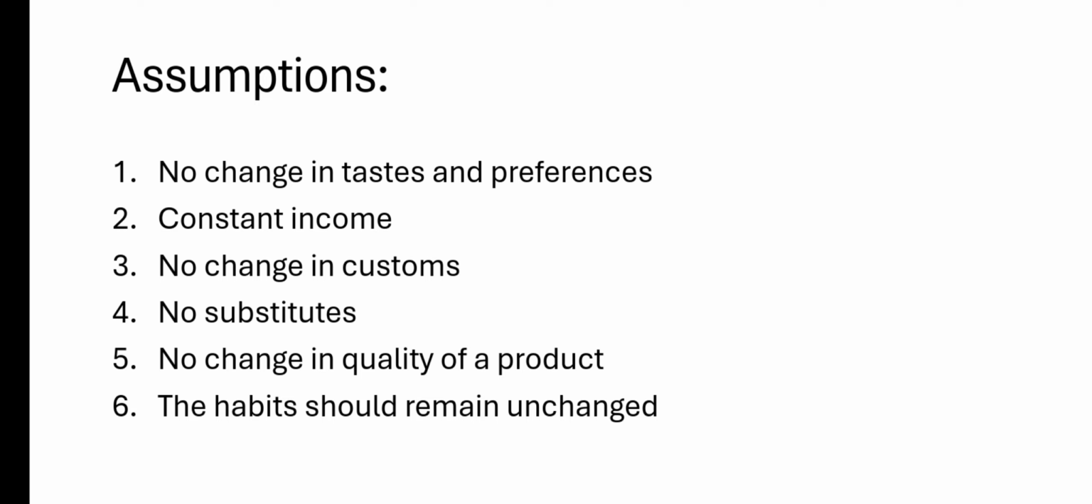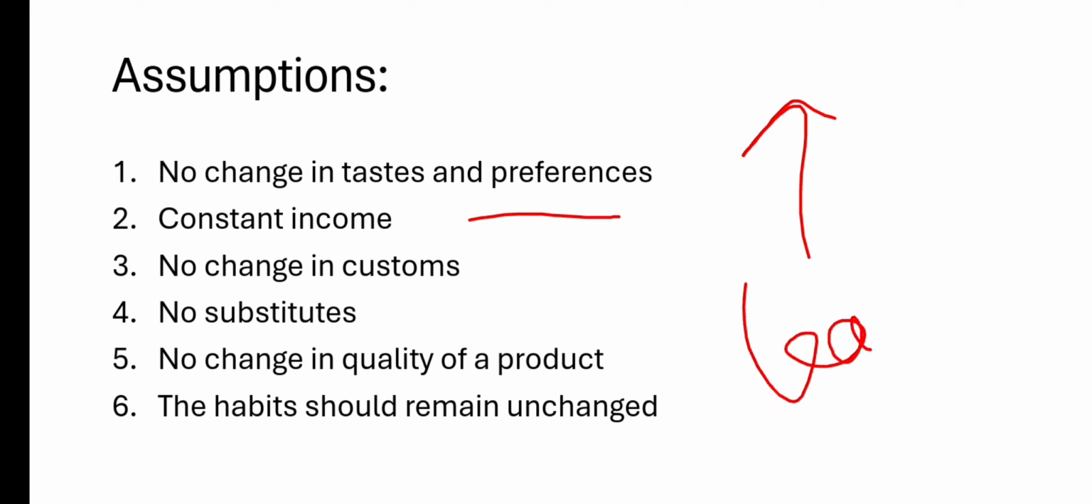Whenever we study the law of demand, we should know the assumptions upon which it is based. The first assumption is no change in tastes and preferences of a consumer. The consumer should not change his tastes and preferences. If he does, then the law of demand will not be applicable. Then we have constant income. It means that the income of a consumer remains constant. There is no change in income. If there is a change in income, then obviously the law of demand doesn't apply.